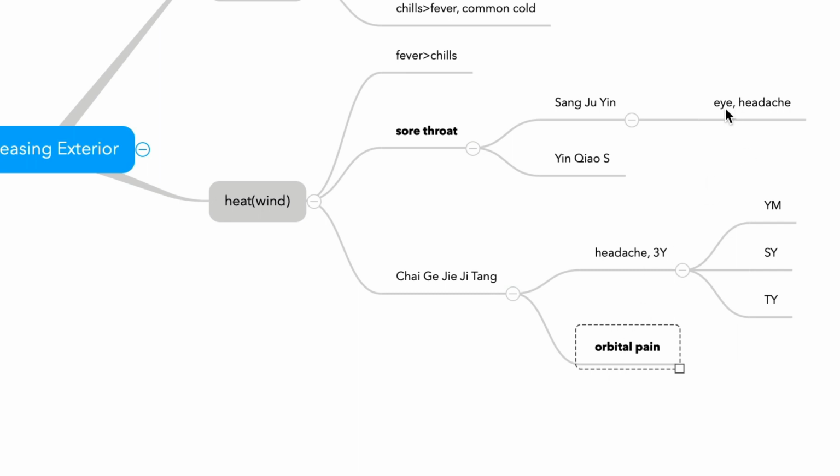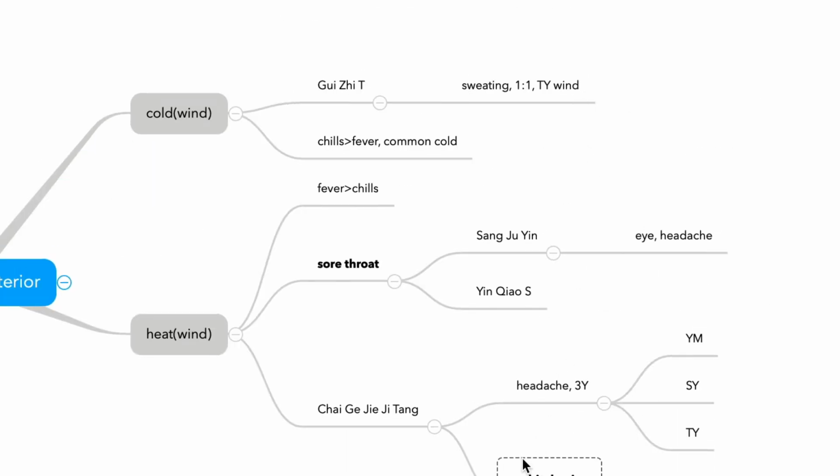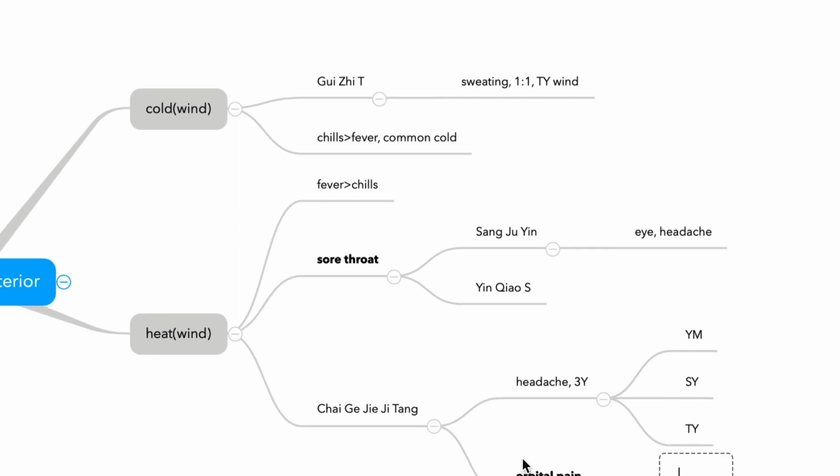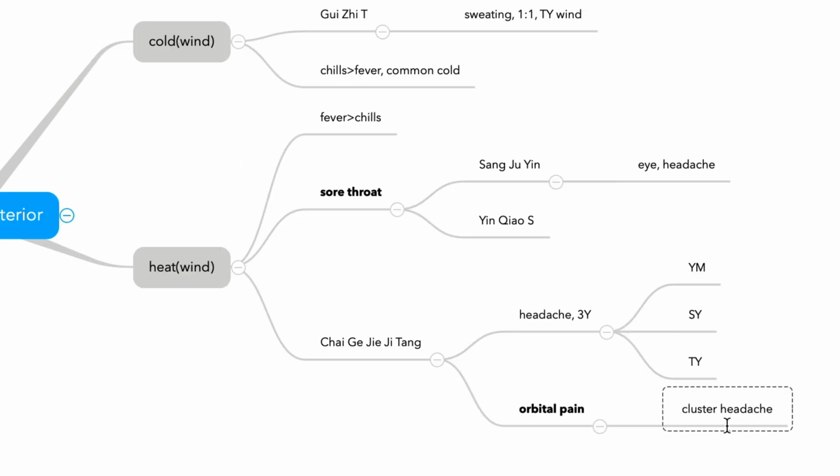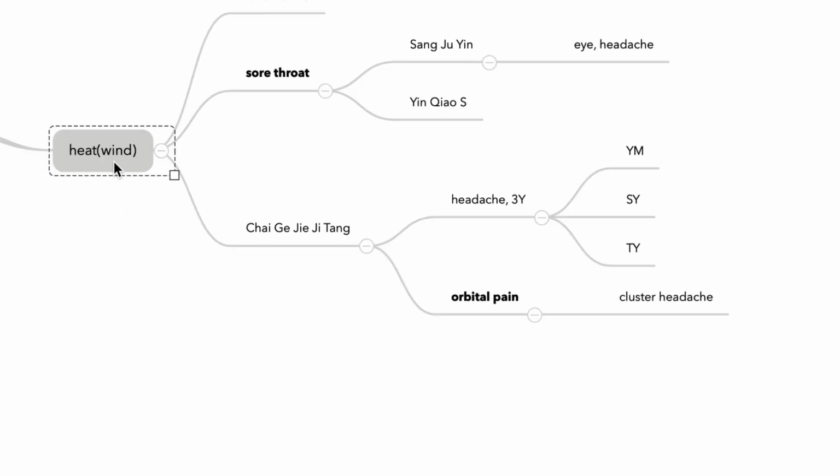If the question gives you eye congestion or dryness, Sang Ju Yin, this is simple liver yang rising based on liver insufficiency. But orbital pain is a way more severe condition. Have you ever heard about cluster headache? Orbital pain is the typical symptom of cluster headache. So when you see a headache patient, you need to differentiate three different headaches: tension type headache, cluster headache, and migraine. And please remember each herb which treats Yangming and Shaoyang and Taiyang. And there are other formulas.